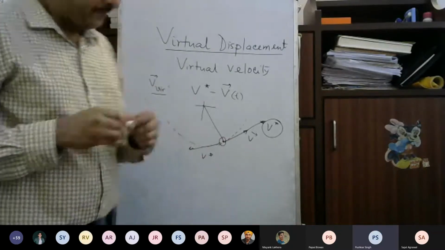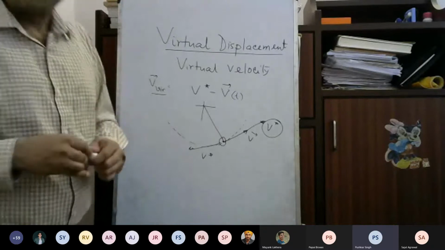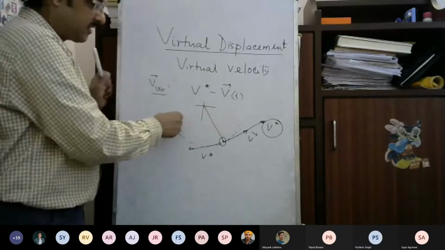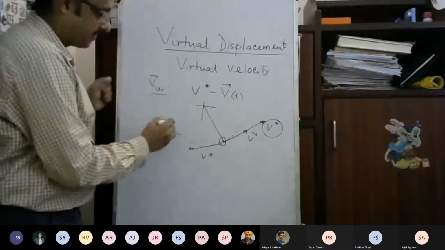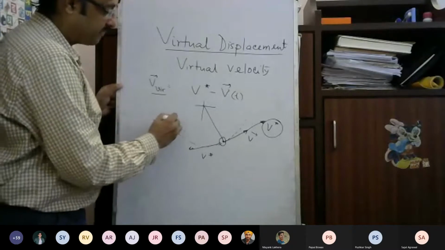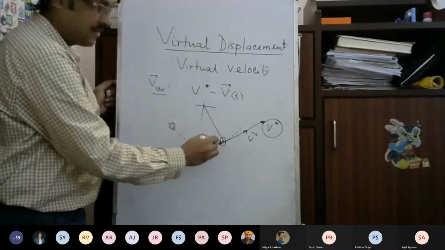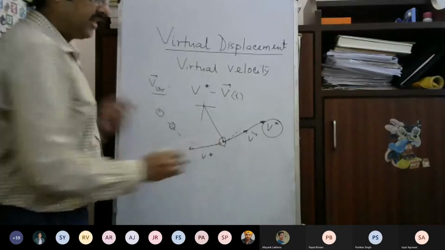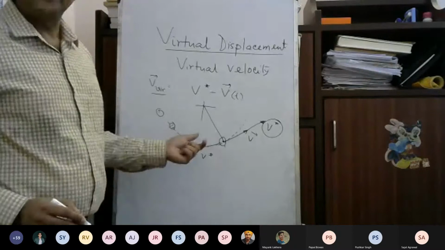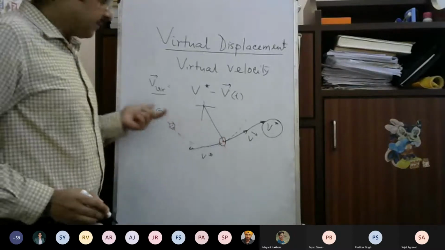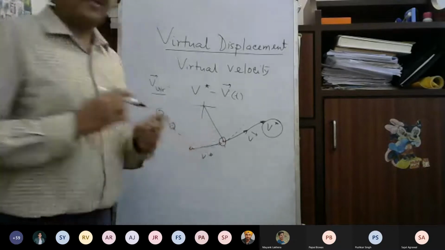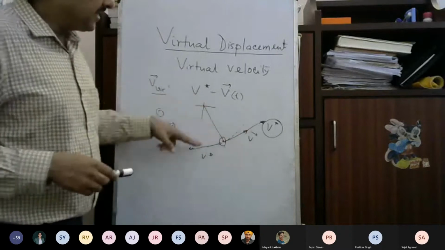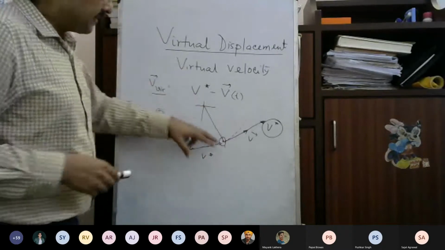For real velocity, it depends upon the history of the body, like the forces applied on it. Right, exactly. Suppose you lift the body from this particular point, then it will acquire some velocity. If you lift this particle from a different position, it will acquire a different velocity. So that velocity depends upon the initial condition. But given the initial condition, at one particular time, this is fixed. But the virtual velocity can be anything. Virtual velocity is all possibility.